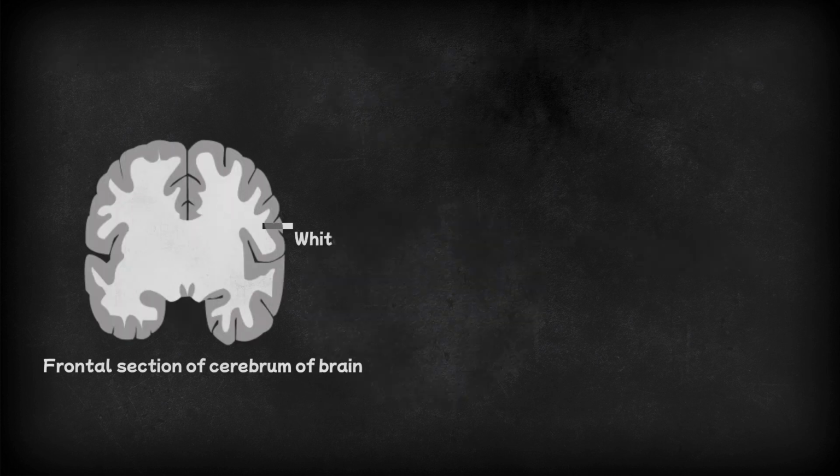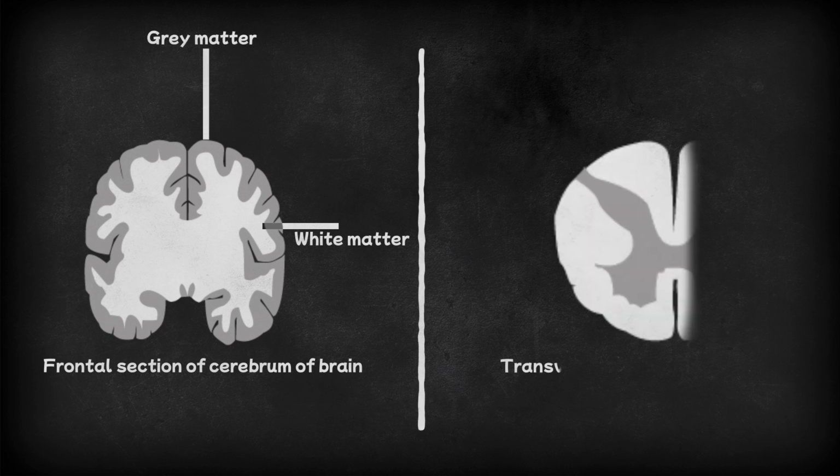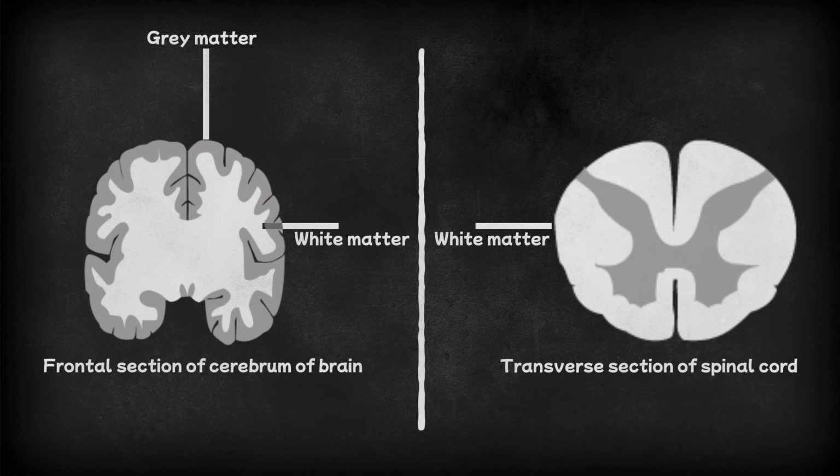In the brain, white matter is placed in the inner part and grey matter is placed in the outer part. In spinal cord, white matter is in the outer part and grey matter is in the inner part.